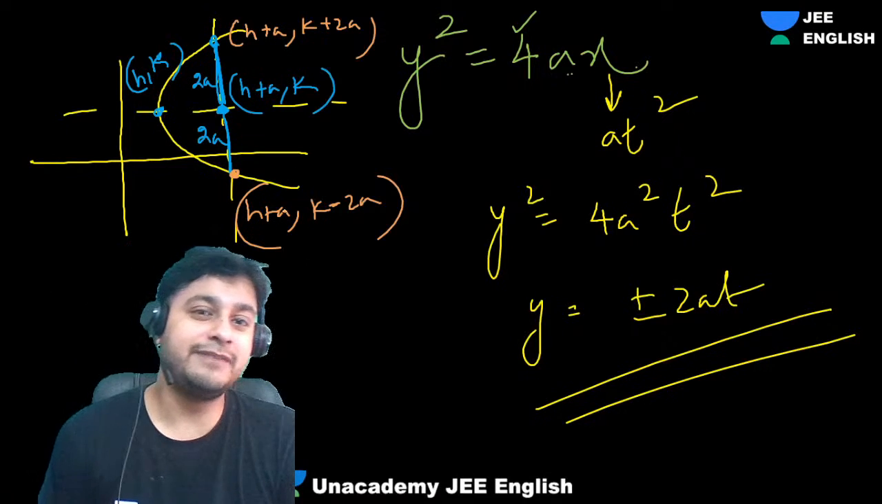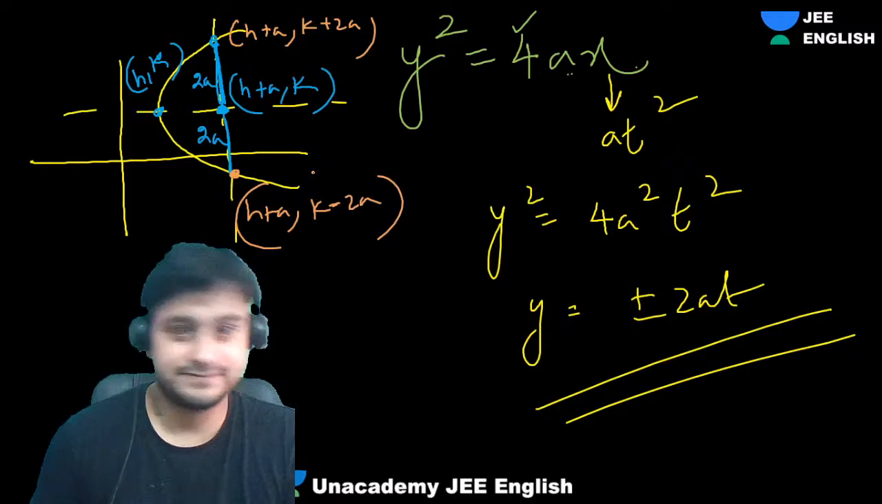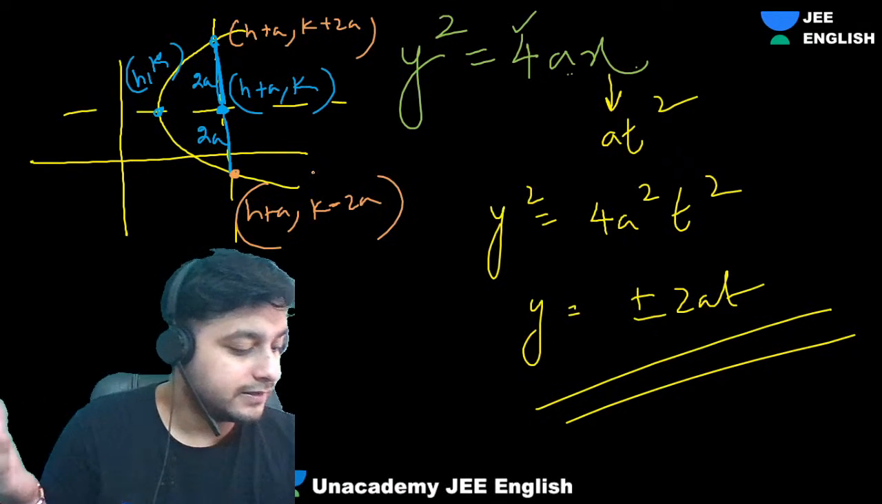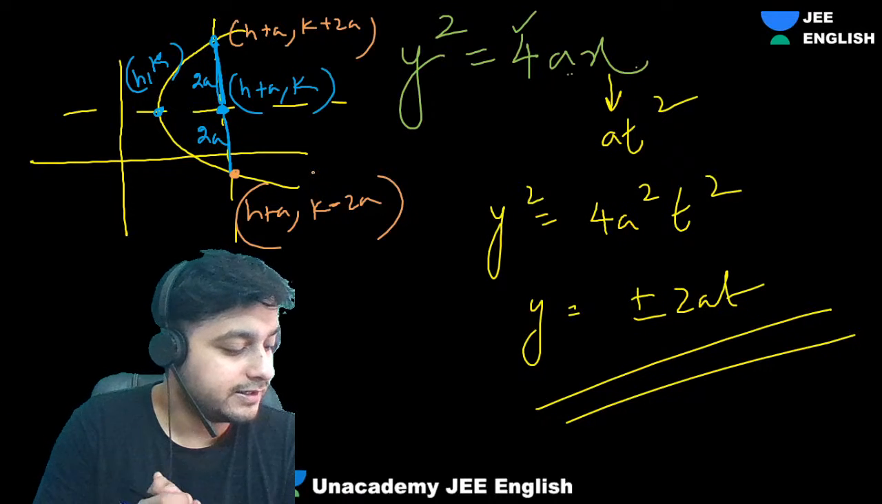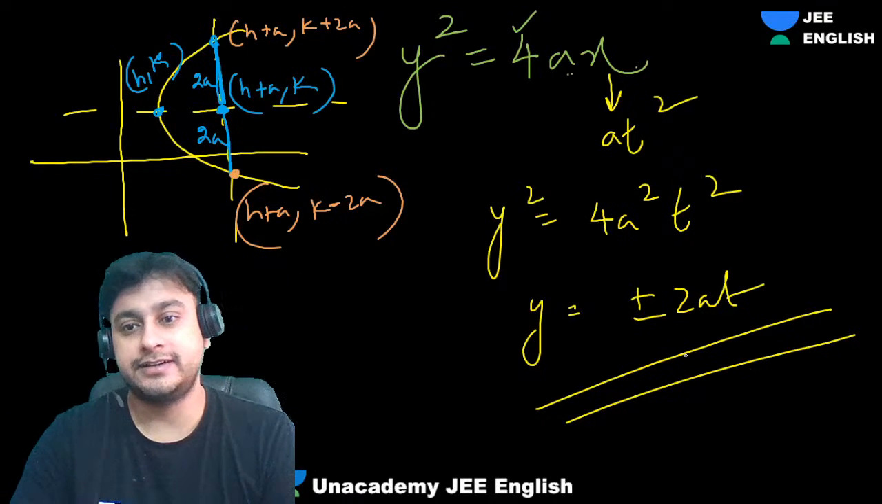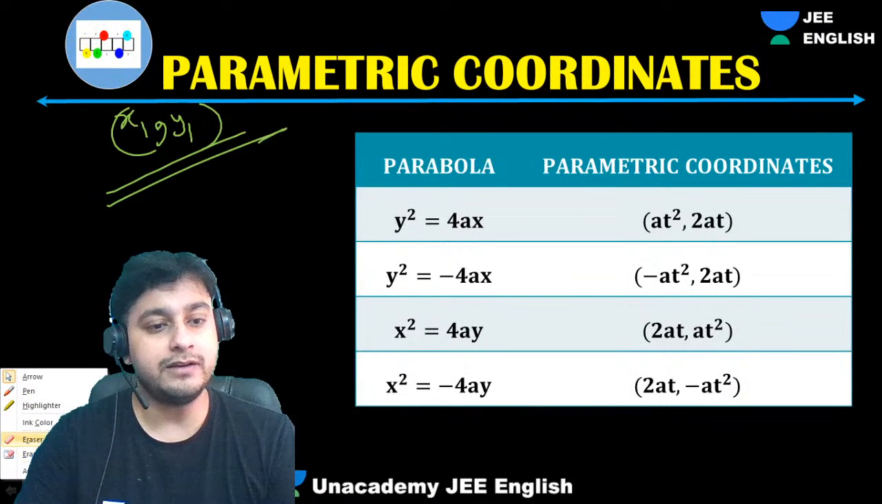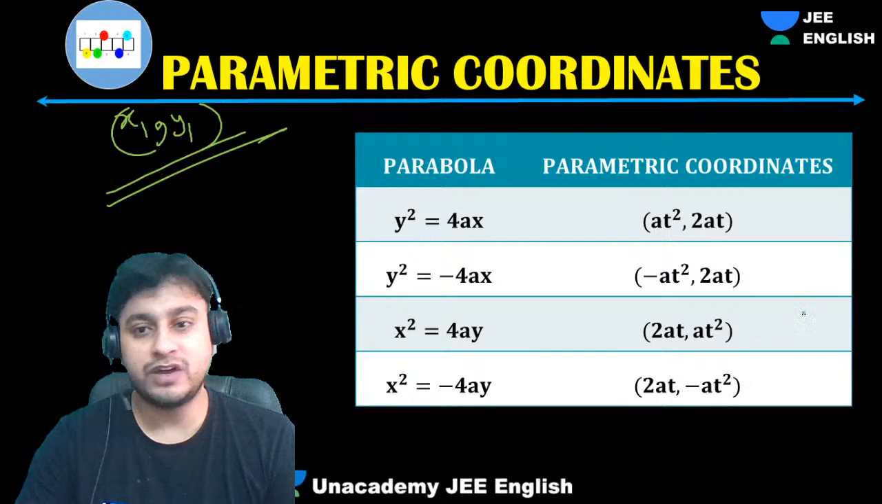Okay. It's a very basic thing. Not at all difficult. We just understand the focus, vertex. Clear, everyone? That's it. So guys, that's how you get it. So guys, we generally take the positive one. So we take one coordinate as this.